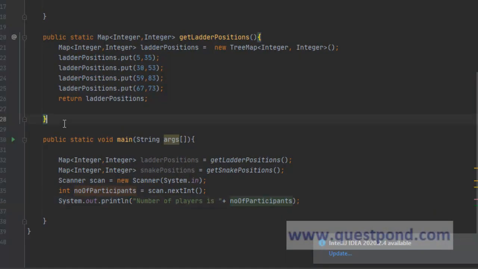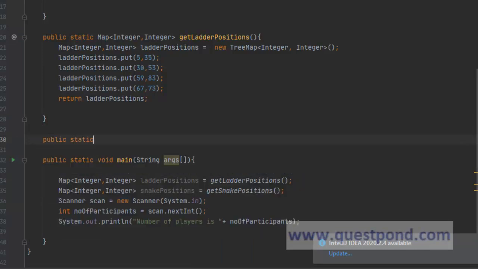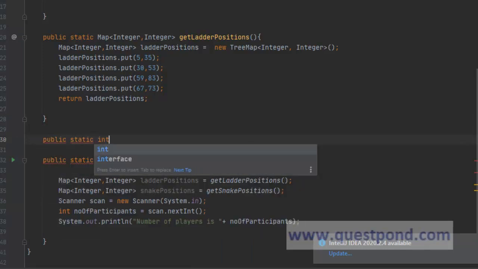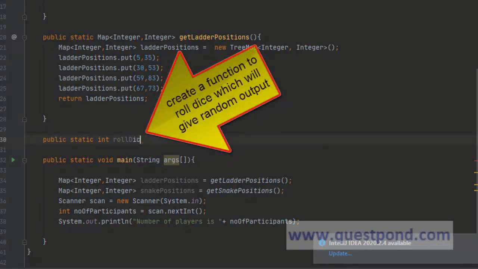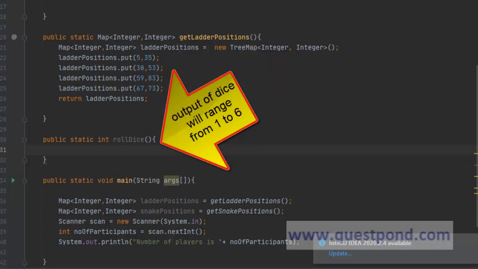Our next task is to create a function to roll dice, correct? So each of the participants will roll the dice, and they will get a random output from this. And we know that the dice can occur from 1 to 6. So that is the range in which the dice can come.